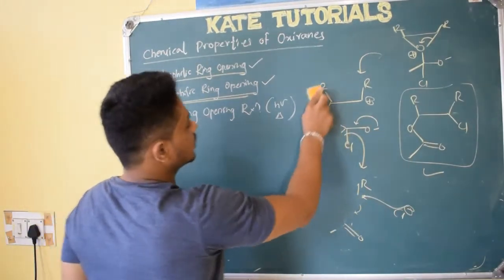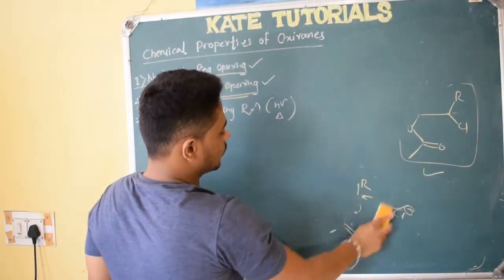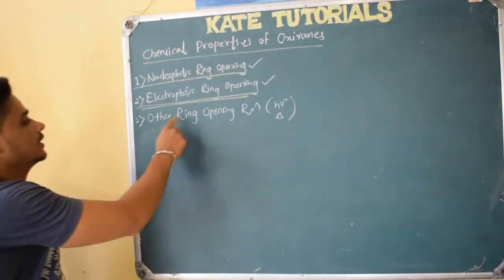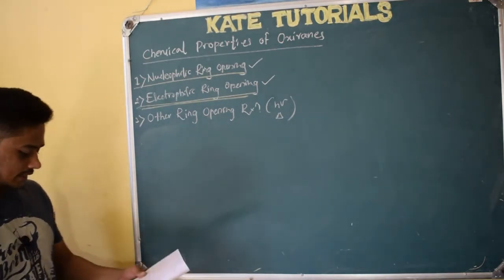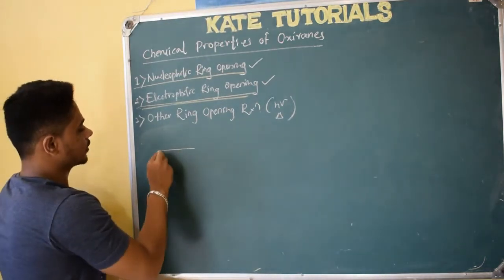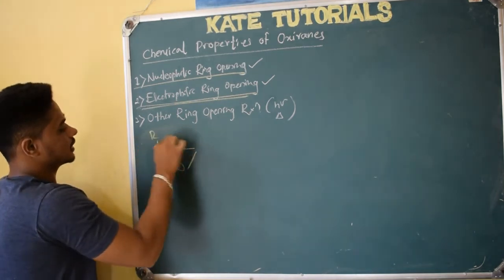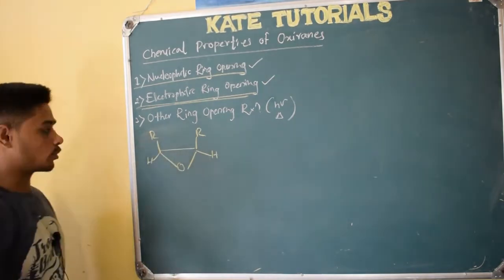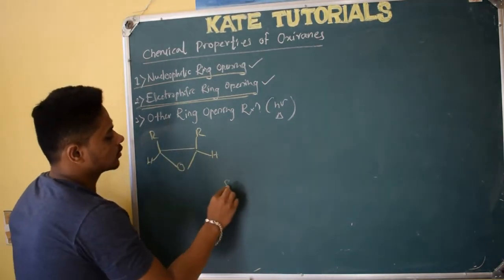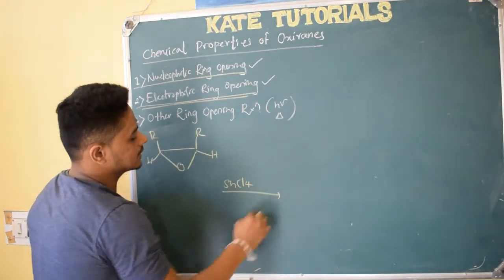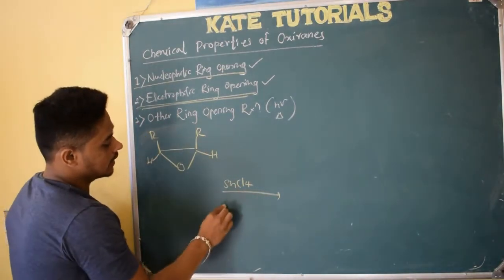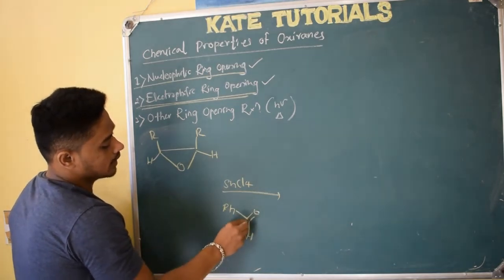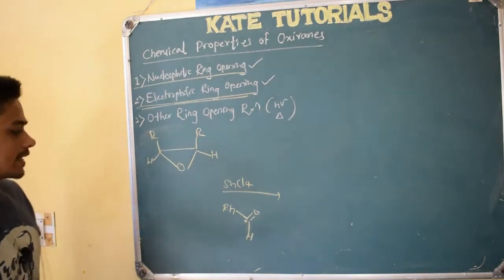So these were the electrophilic ring opening reactions. Let us see one more, that is other ring opening reactions, or we can call them miscellaneous ring opening reactions, right? So this example let me take so that it will be interesting to you. So here this is epoxide. Everywhere I'll take this epoxide only, because we are studying the chemical reactions of epoxide only. To this I will add SnCl2. It acts simply as a catalyst, and I will add one aldehyde, PhCHO. In the aldehyde, this carbon will be electrophilic. That thing also we know, right?